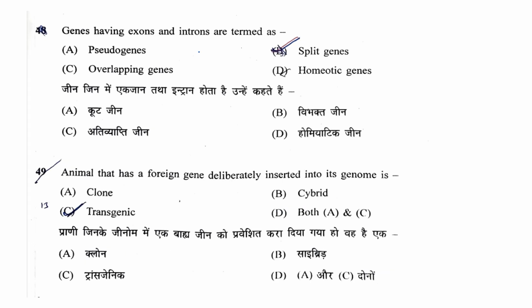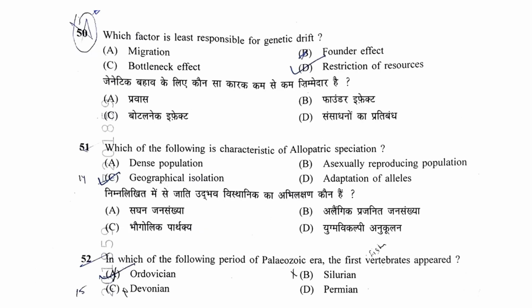Next question is, genes having exons and introns are termed as: A. Pseudogenes, B. Split genes, C. Overlapping genes, or D. Homeotic genes. Correct answer is B. Split genes. Animals that have a foreign gene deliberately inserted into their genome are: A. Clone, B. Hybrid, C. Transgenic, or both A and C. The correct answer is transgenic. Which factor is least responsible for genetic drift? Option A. Migration, founder effect, bottleneck effect, or option D. Restriction of resources. So correct answer is D. Restriction of resources.